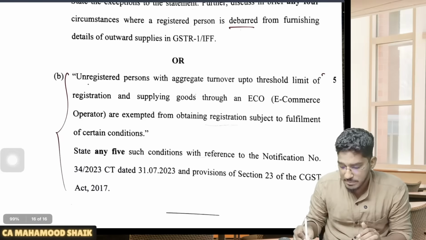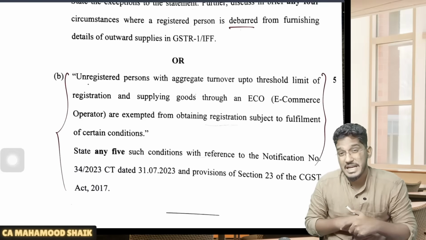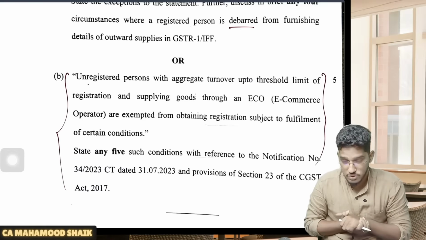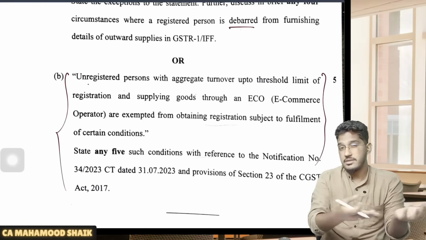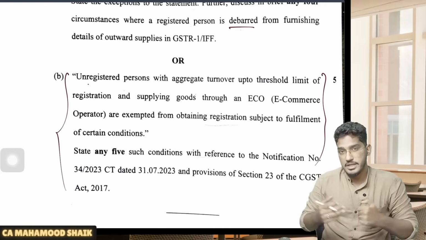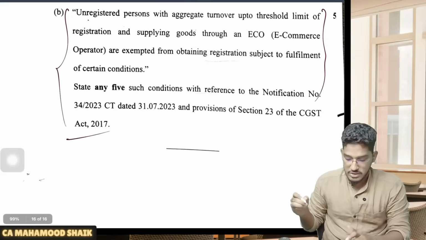And also, if you are a person making supply of goods through an e-commerce operator, you will be exempted from registration up to a particular threshold limit, subject to some conditions, like you have to get an enrollment number and should not make any interstate supply. We have a few conditions given under the registration chapter, right? That is where this question relates.